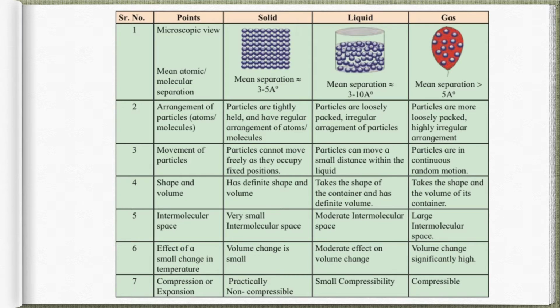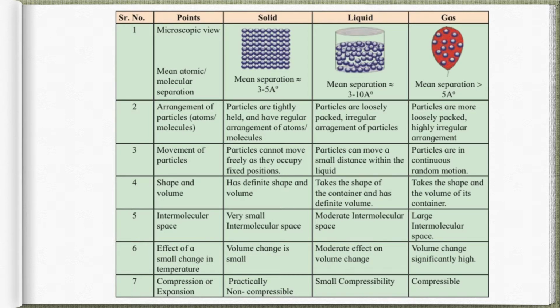Okay. The second point talks about the arrangement of particles, that is atoms or molecules. Over here, solids are very tightly held together, and we can say they have a regular arrangement of atoms and molecules, as you can see in the diagram. In liquid, particles are loosely packed and have an irregular arrangement. And in gas the particles are even more loosely packed with a highly irregular arrangement.